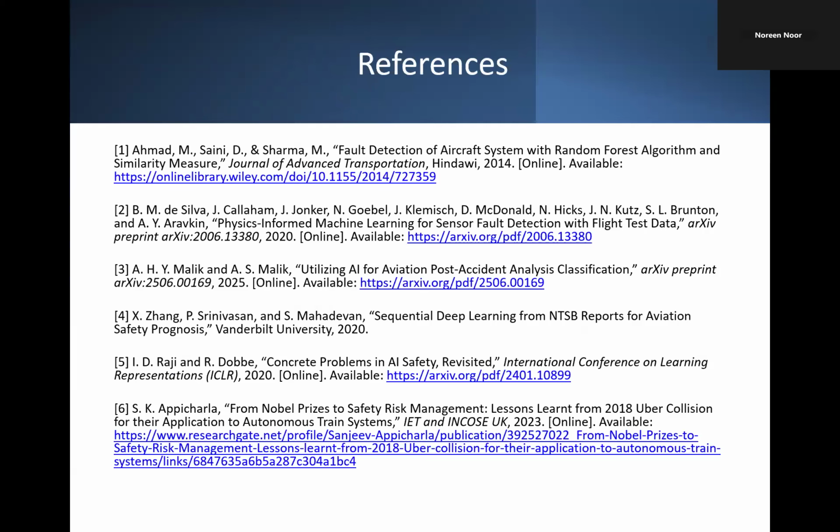These are a few of the sources which I used throughout the research. These are not including all of my papers here. Right now I have about 16 papers which I use for my research paper, and I'm still working on it, so I might add something. It includes machine learning testing frameworks, aviation safety studies, and incident reports. And two of them I already mentioned in these slides.